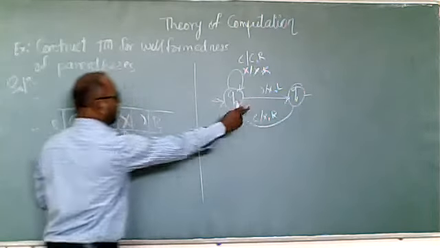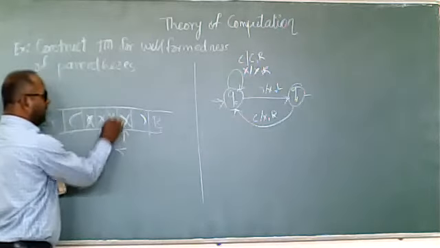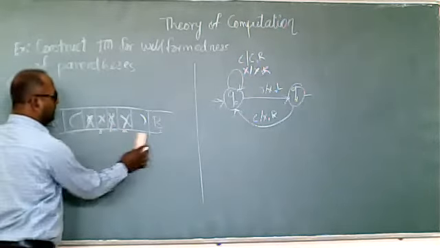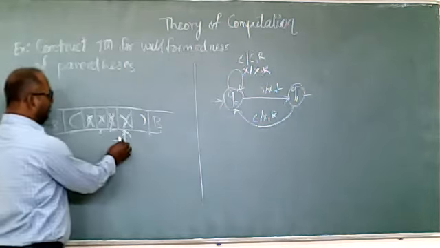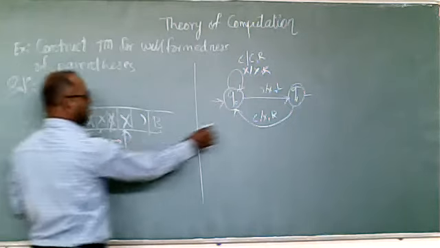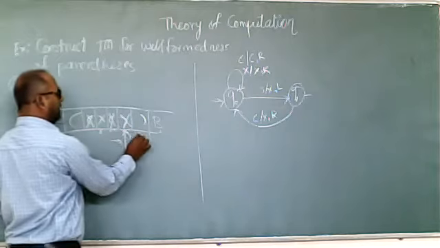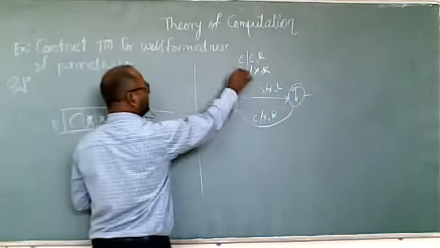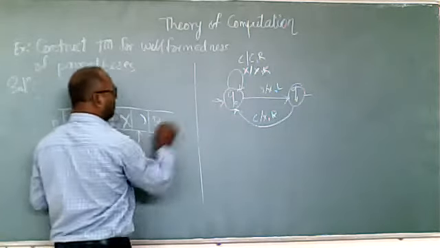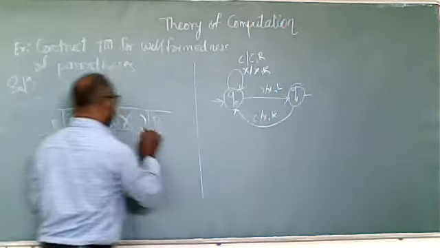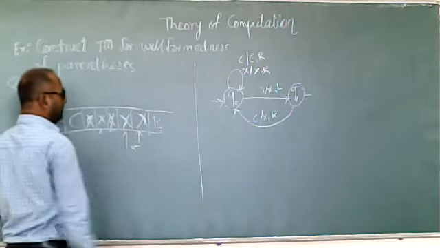Now going left, if we are getting the opening bracket, mark it as X and change the direction towards the right. Now moving right, we are getting X at Q0. We skip X and move right. We are getting closing. Closing, mark it as X and change the direction towards the left.